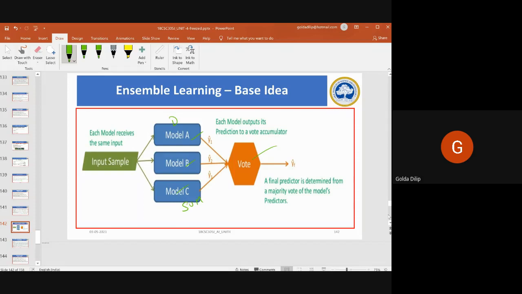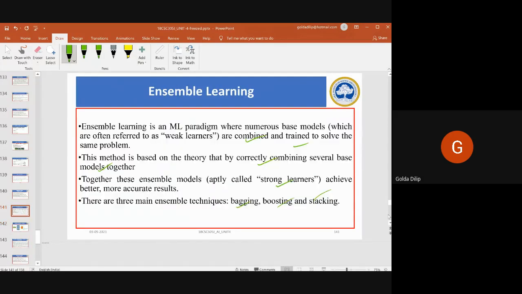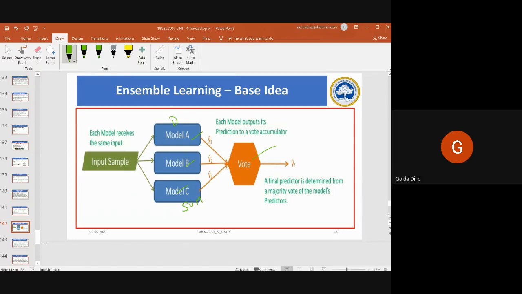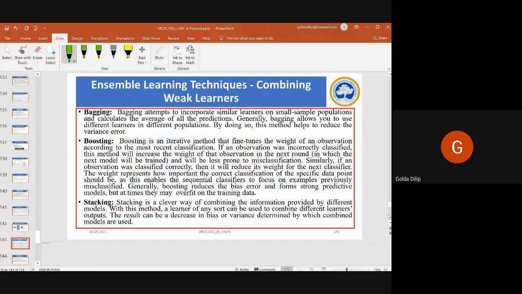Usually you select the one which has the higher accuracy as the base model. But the ensemble model makes use of three techniques: bagging, boosting, and stacking. So let's see what bagging is.